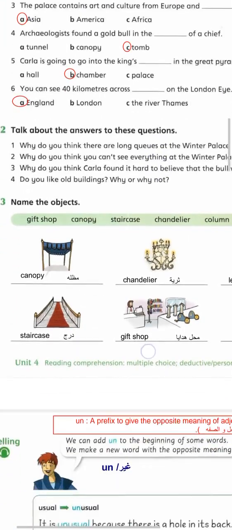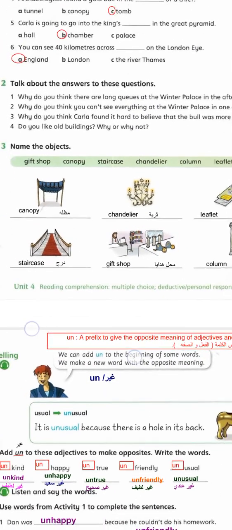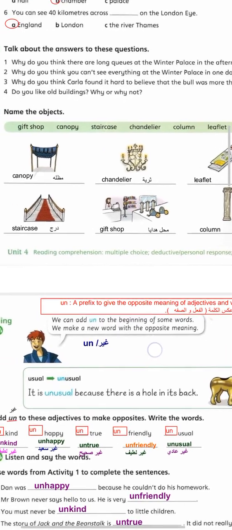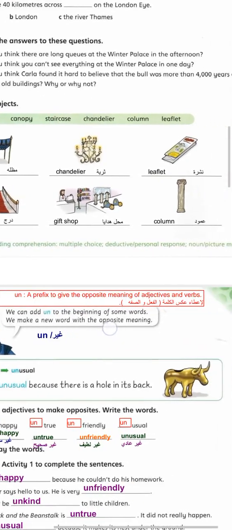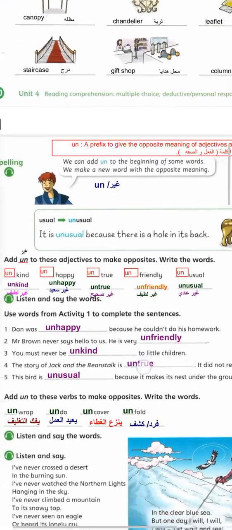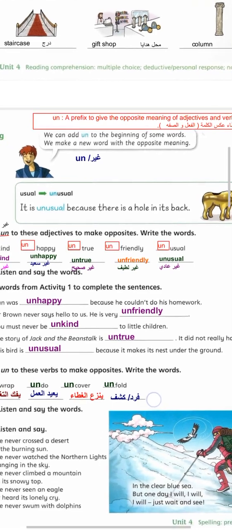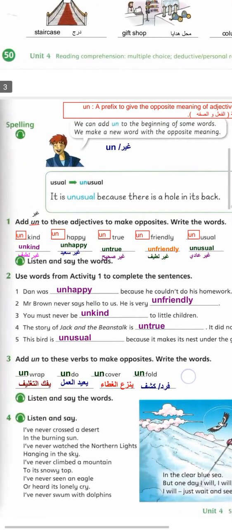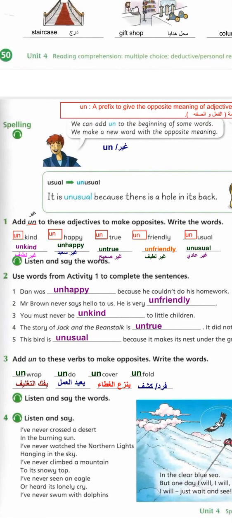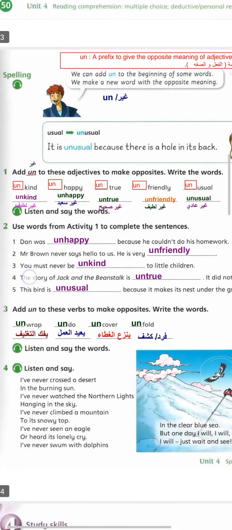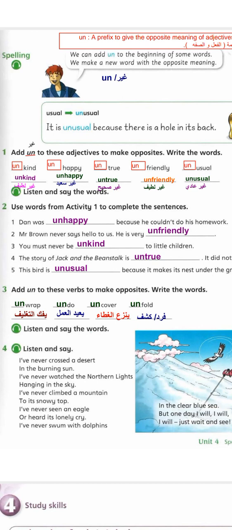Okay. Here, words and meanings: canopy, chandelier, leaflet, staircases, gift shop, columns. All of these are very important. Here we add un. Un is a prefix that gives the opposite meaning of an adjective or a verb: unkind, unhappy, untrue, unfriendly, unusual. Here, look, Dan was unhappy because he couldn't do his homework.